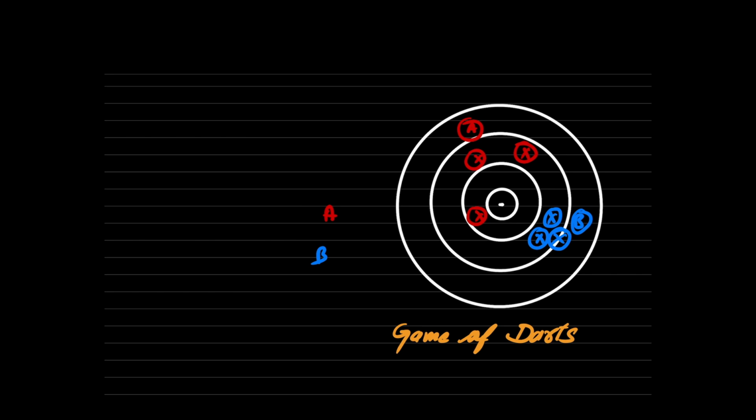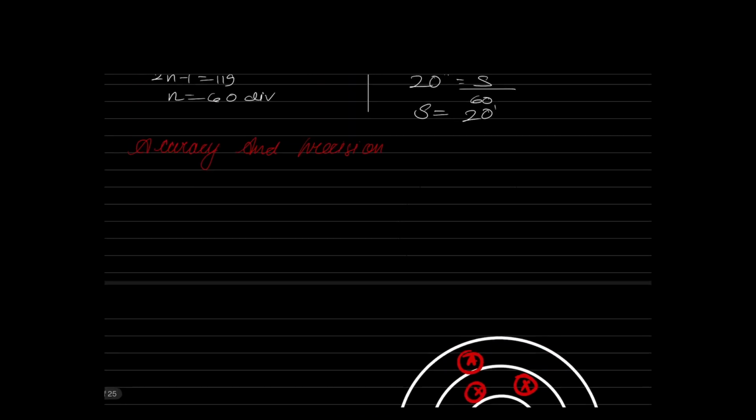So let me write down. What is accuracy? Accuracy is the closeness of observations to the true value.